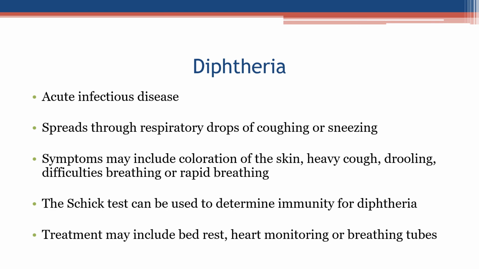Diphtheria. Acute infectious disease. Spreads through respiratory droplets of coughing or sneezing. Symptoms may include coloration of the skin, heavy cough, drooling, difficulties breathing, or rapid breathing. The Schick test can be used to determine immunity for diphtheria. Treatment may include bed rest, heart monitoring, or breathing tubes.